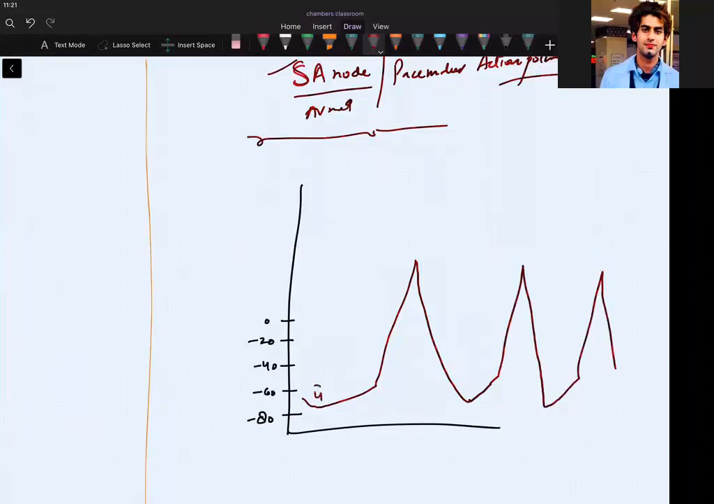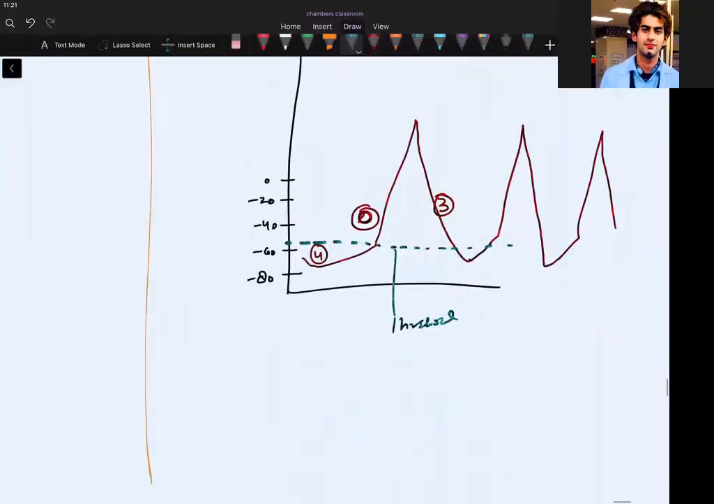So this is phase 4. And this is phase 0, and this is phase 3. Is it difficult? So what was this potential? Can we call this threshold potential? Yes, this is threshold potential, where I got the upstroke. So let us write here, phase 0 is upstroke.